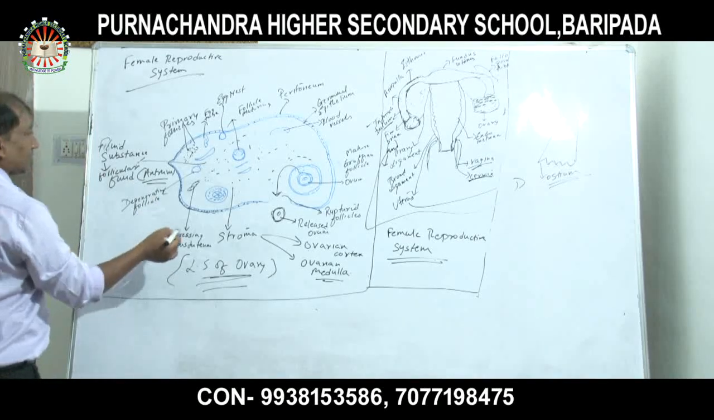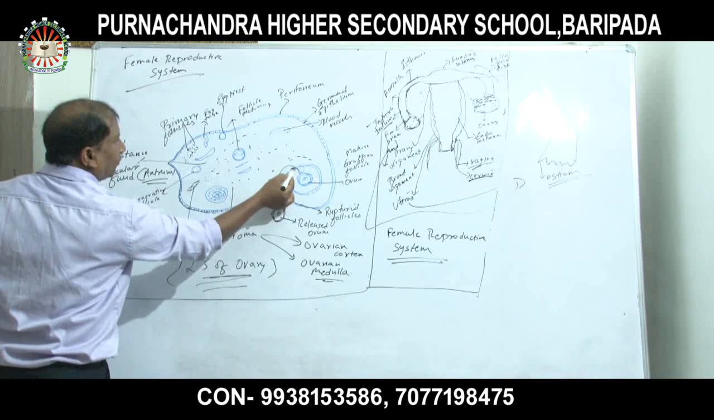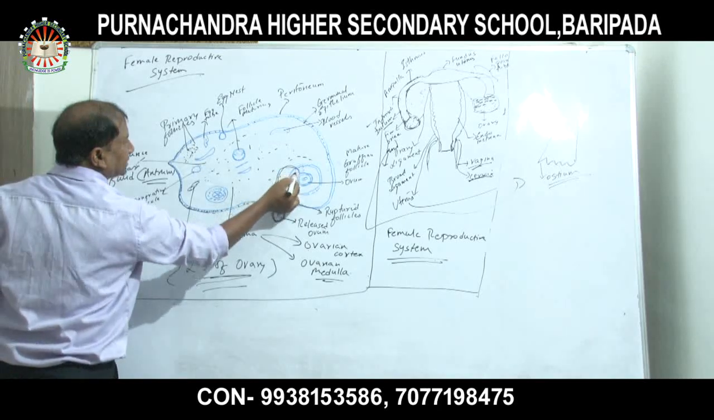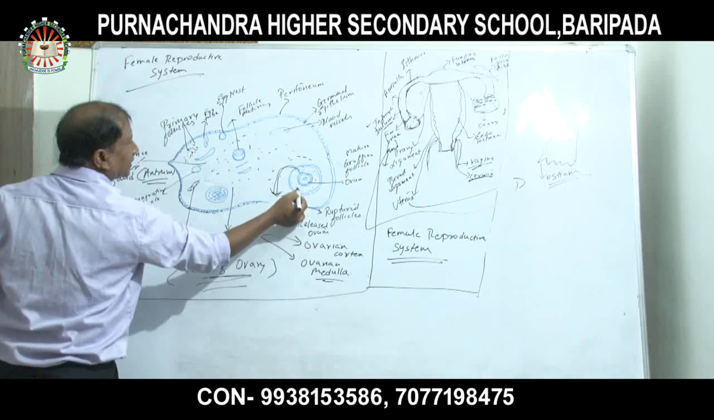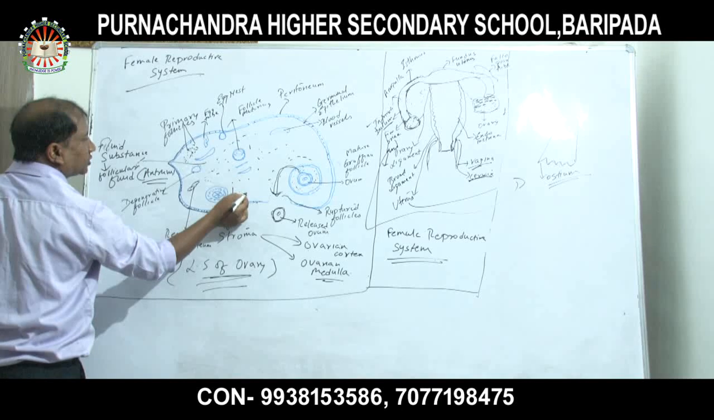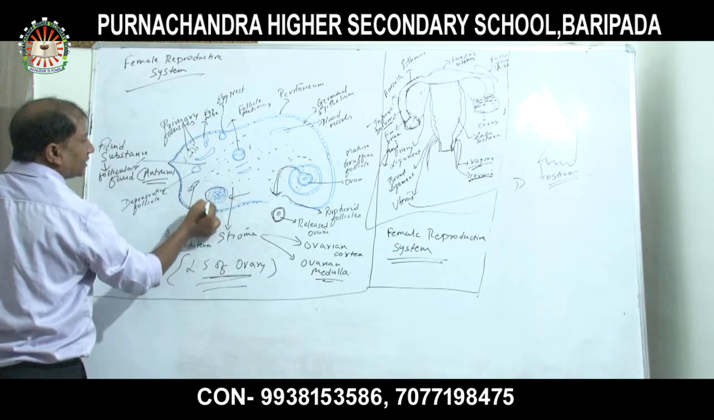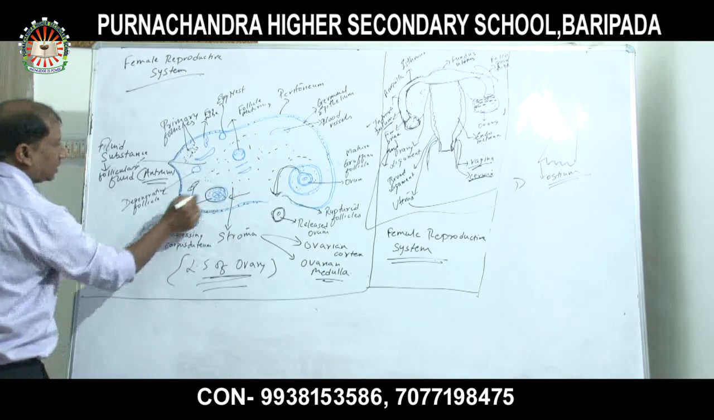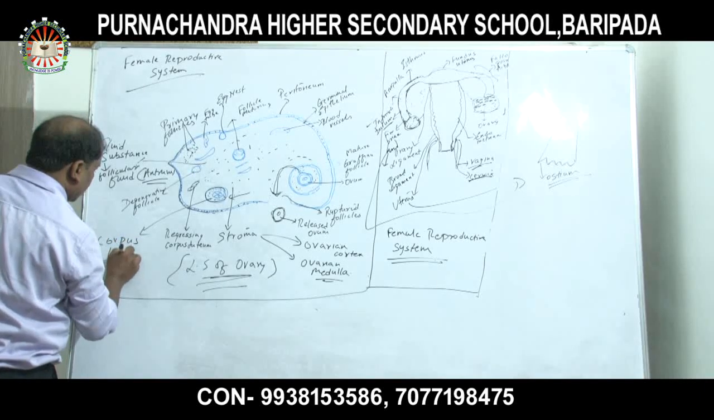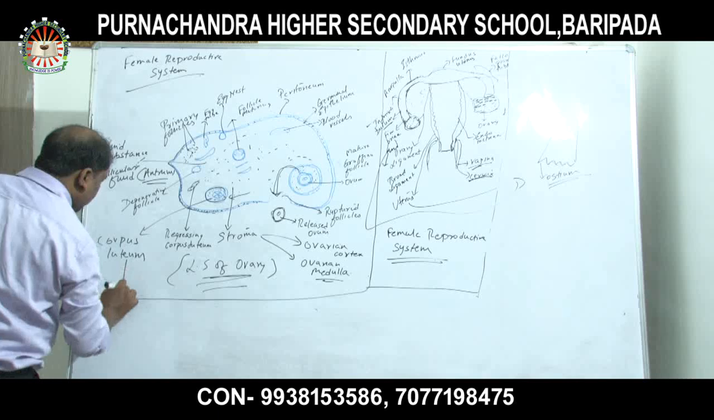Now, after releasing the ovum, the degraded parts of the Graafian follicle will get absorbed by what? The corpus luteum. This is called the corpus luteum.